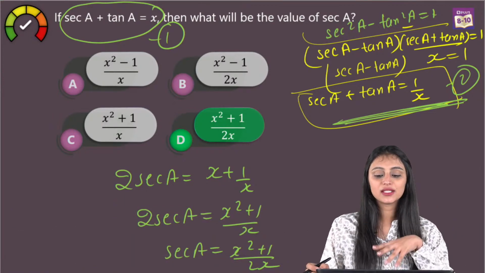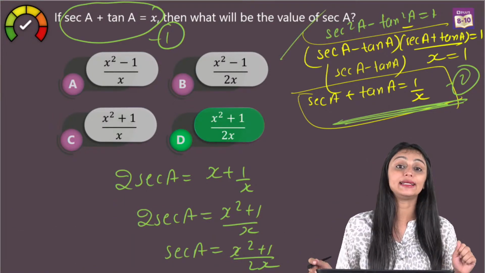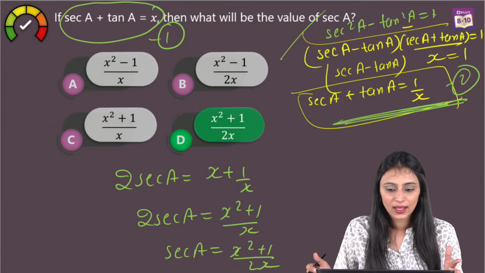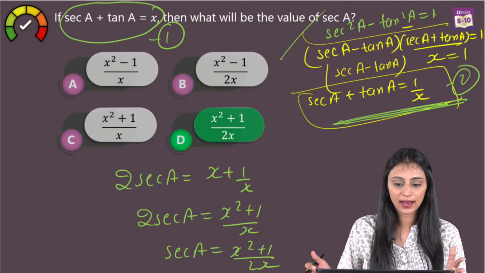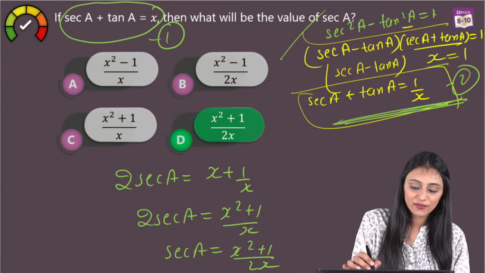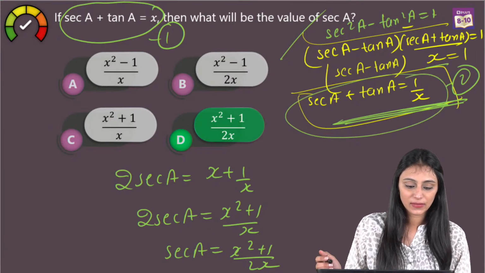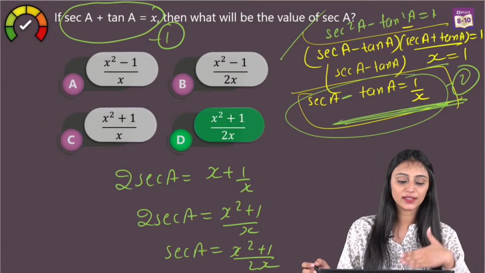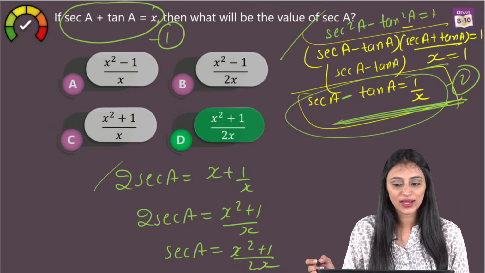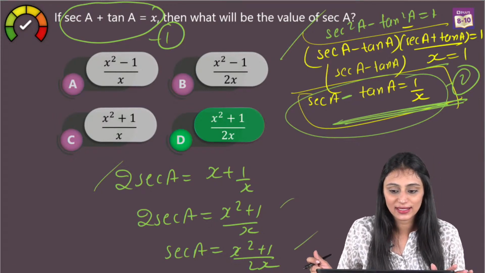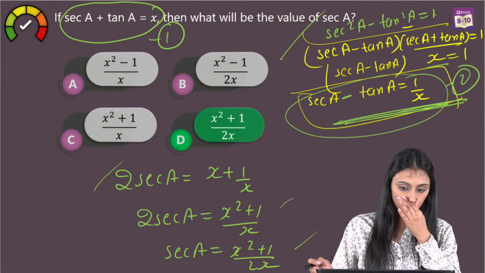Alright, so using this method, we start from this identity, sec square A minus tan square A equals 1. We open this up: sec A minus tan A, sec A plus tan A. And instead of sec A plus tan A, we write x. So we get the value of sec A minus tan A from here. Once you add them up, you get 2 sec A equals x plus 1 by x, and then we get the value of sec A, which is x square plus 1 by 2x. Yes Agrima, it's sec A minus tan A equal to 1 by x. By mistake, I wrote it plus.